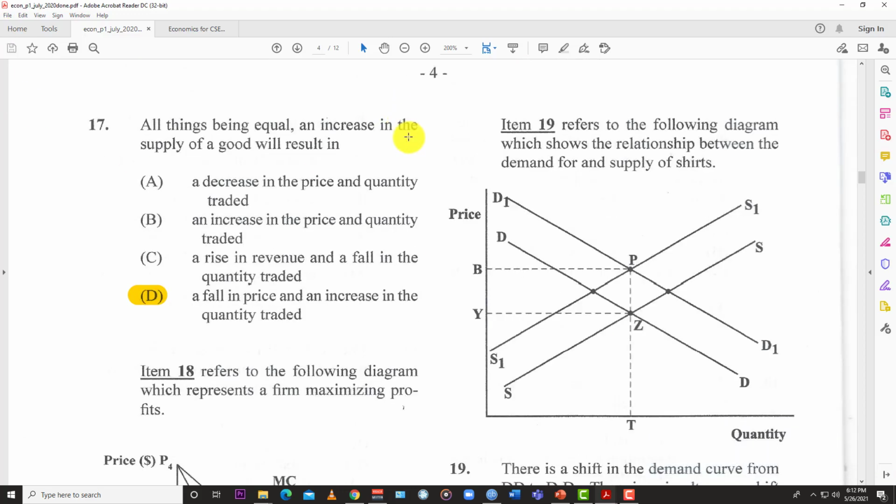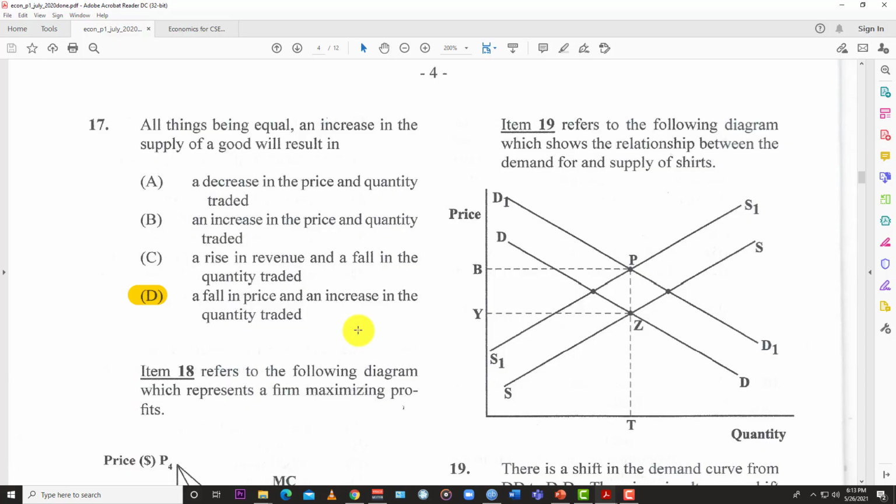Number 17. All things being equal, ceteris paribus, an increase in the supply of goods will result in, so supply gone up, result in, and the best answer is a fall in the price and an increase in the quantity traded. So you realize that the law of supply and demand states that, in general, if you flood the market with something, then the price for that thing would fall.